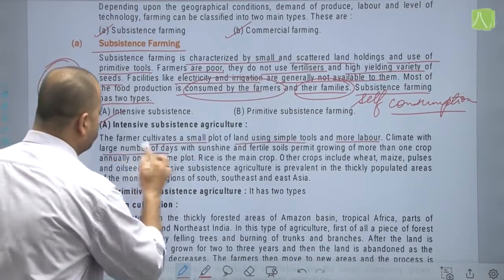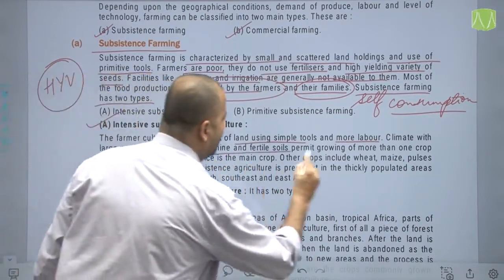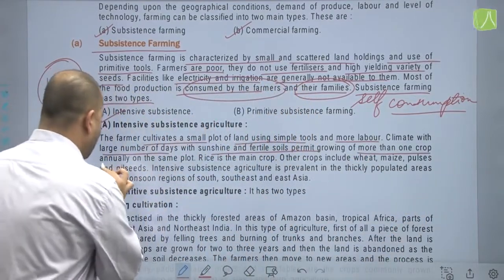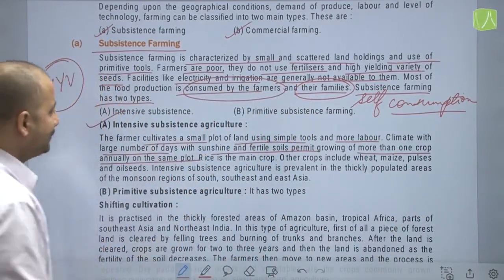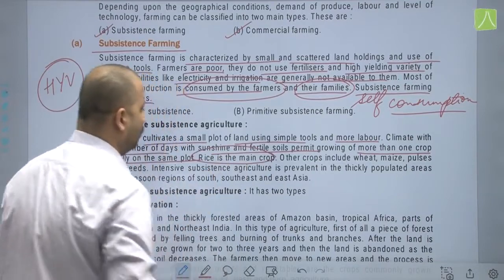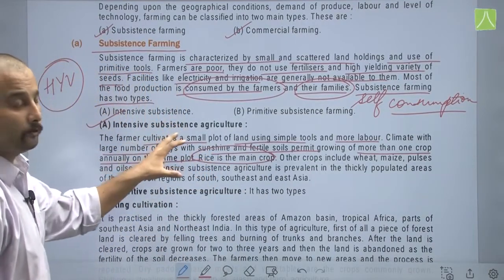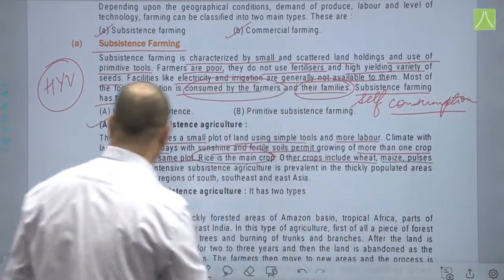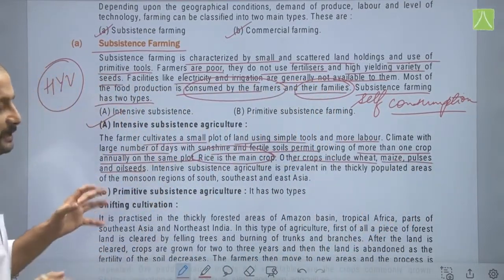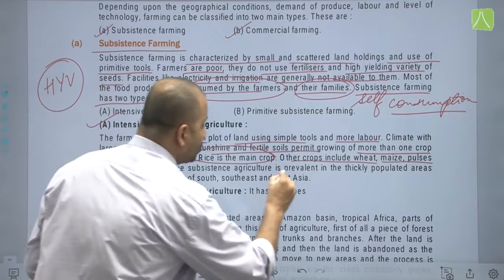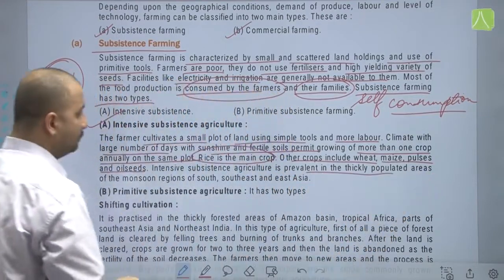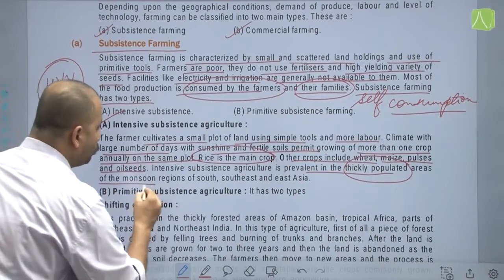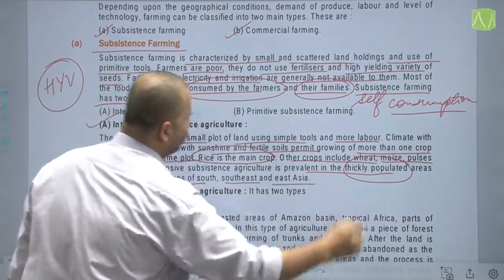Climate with large number of days with sunshine and fertile soils permit growing of more than one crop annually on the same plot. Rice is the main crop which is grown because they have to support and feed themselves also. Other crops include wheat, maize, pulses and oilseeds. Intensive subsistence agriculture is prevalent in the thickly populated areas, where the population pressure is very high, of the monsoon regions of South, Southeast and East Asia.